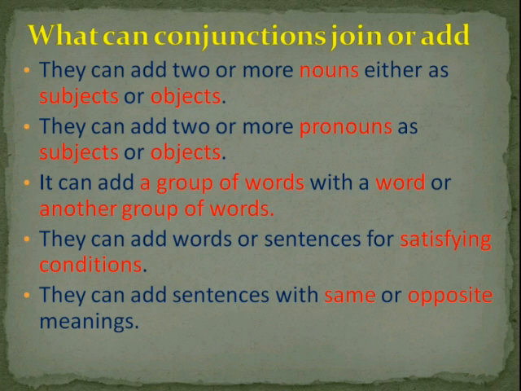Now, what are those sentences or words which a conjunction can join? Conjunctions can join two words and they can be nouns or pronouns, either in nominative case, which is subject of the sentence, or in objective case, which is object of the sentence. It can add a group of words with a word or another group of words. It also adds sentences which satisfy the conditions and also adds sentences which have either the same meaning or even the opposite meaning. Let's have a look.